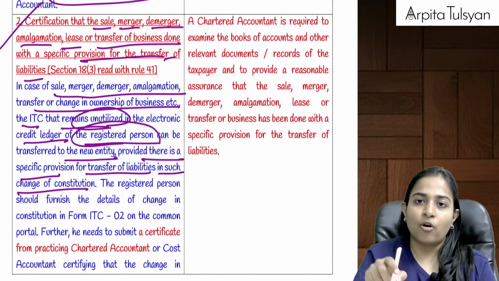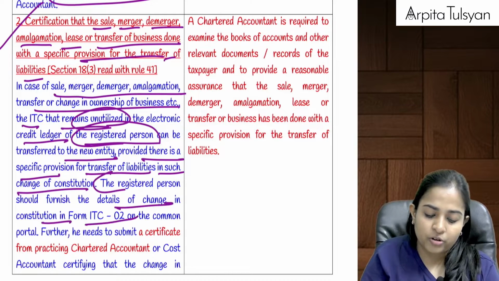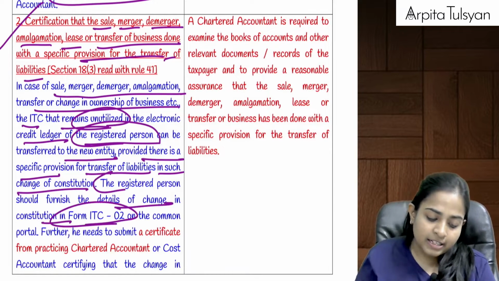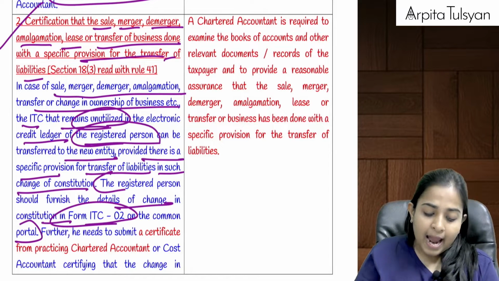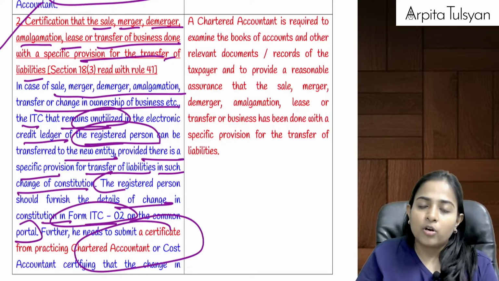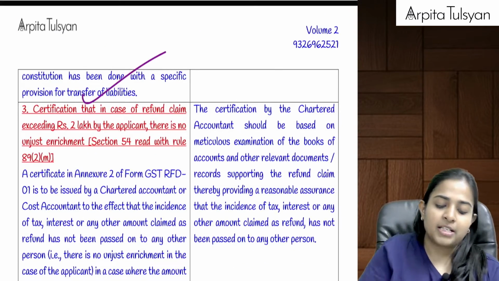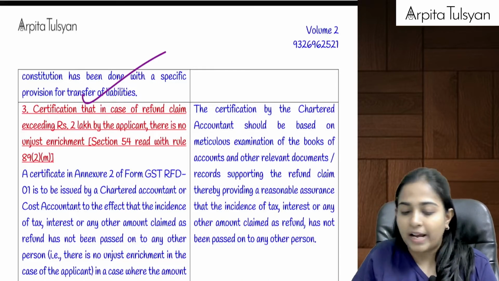In that case also, the registered person was required to furnish the details of change in constitution in form ITC-02 on the GST portal, and he was required to submit a CA or cost accountant certificate certifying that the change in constitution has been done with provision for transfer of liabilities also.